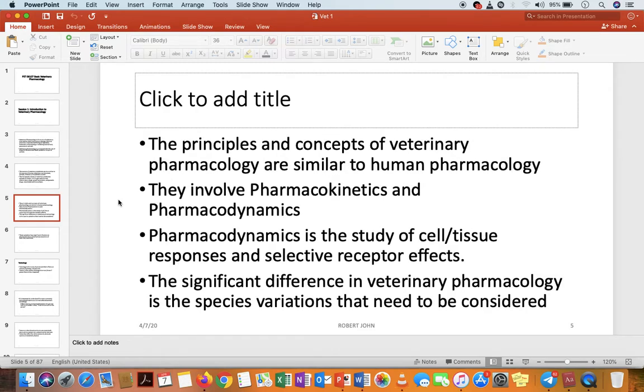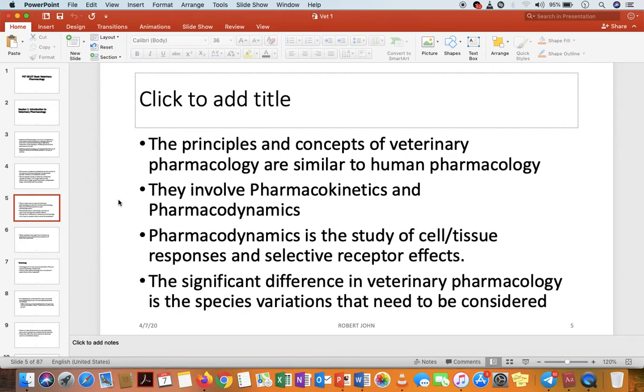There are various principles and concepts of veterinary pharmacology that are similar to human pharmacology. These principles involve pharmacokinetics and pharmacodynamics. In human pharmacology, you studied pharmacokinetics and you know what it is, and you also studied pharmacodynamics.